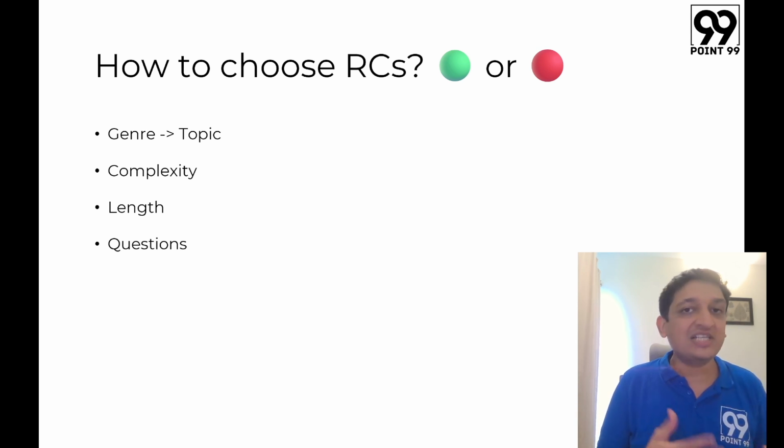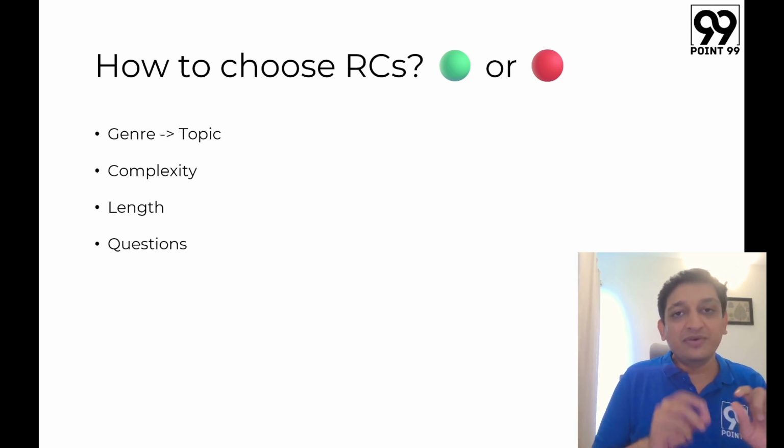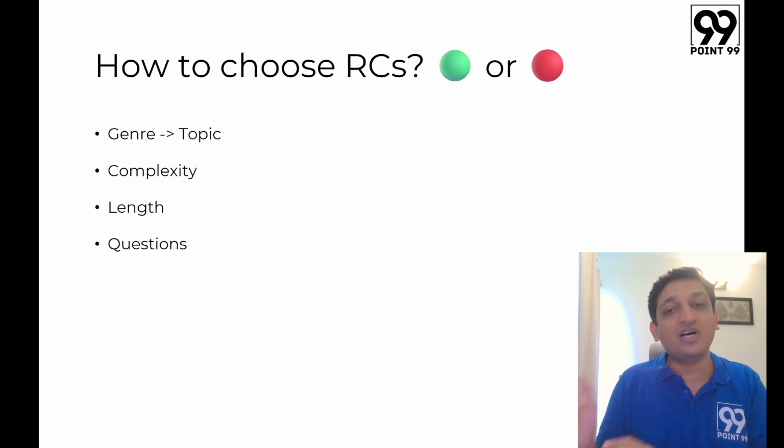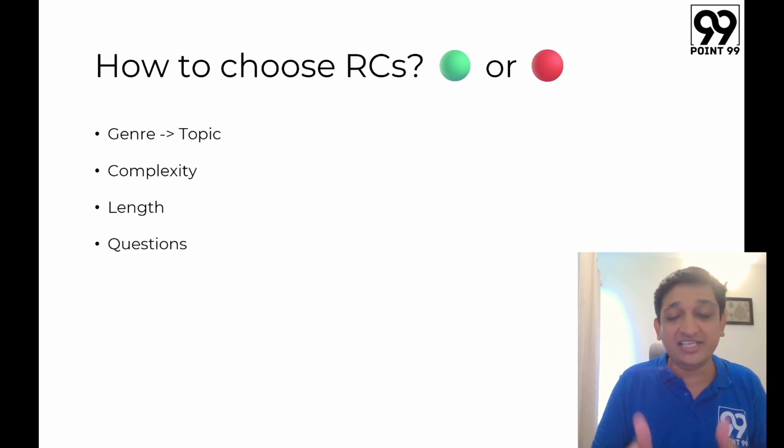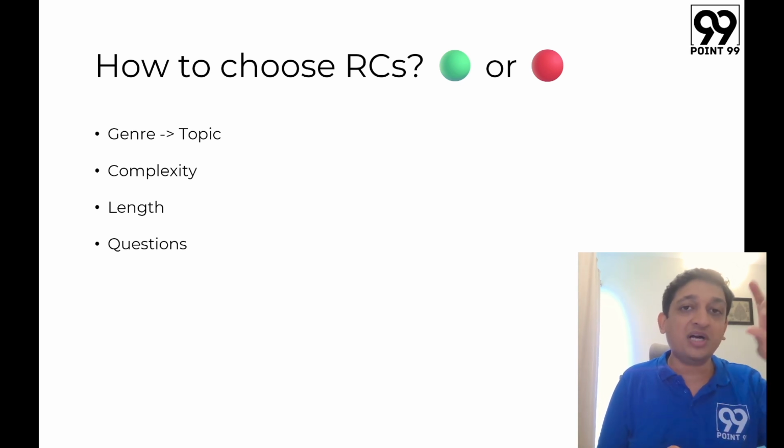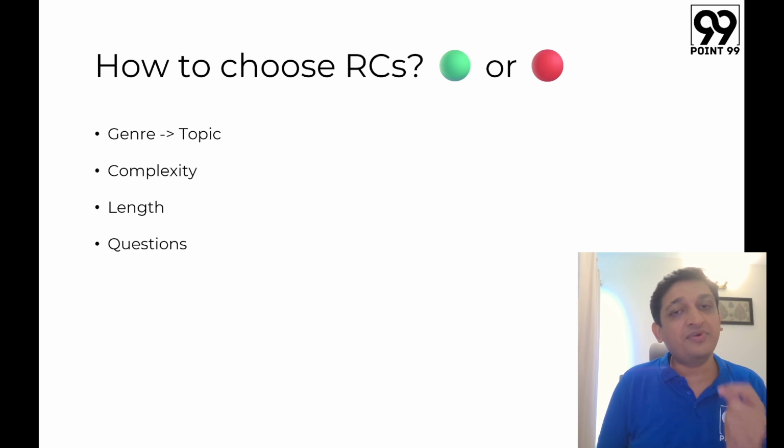The second type of questions that has been appearing over the last few years is: which of the following set of words or sets of words. Four sets will be given to you, and one of the four sets of words captures the entire passage in terms of the flow and in terms of the pointers that are covered in that particular passage. Now that is again a difficult question to tackle because the options are very close. You might not be able to figure out which word has been explicitly mentioned, which word has not been mentioned, what is the flow, and so on and so forth.